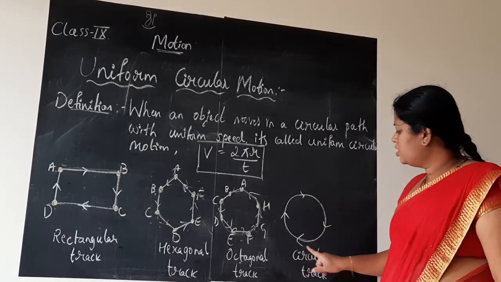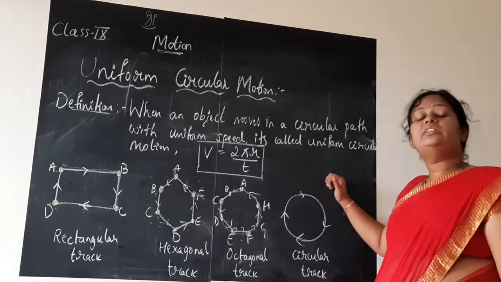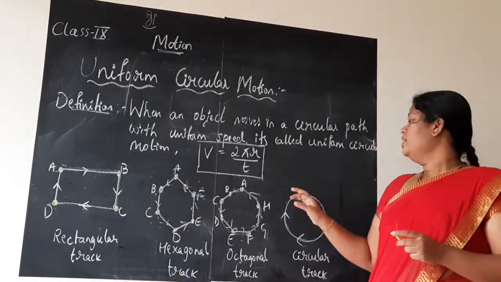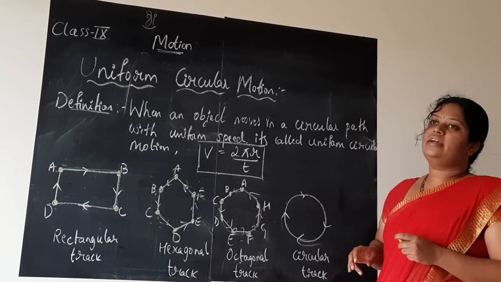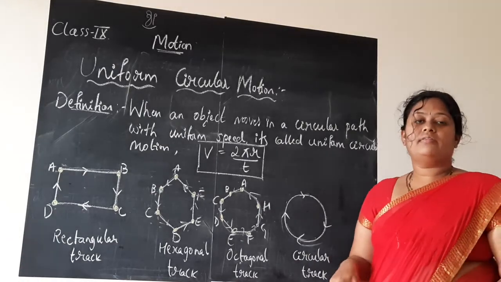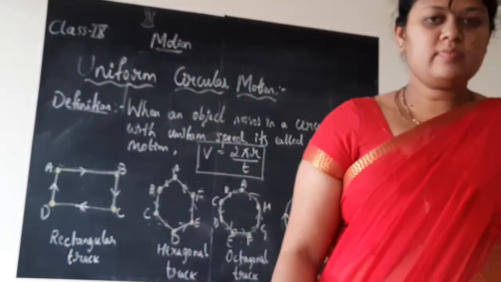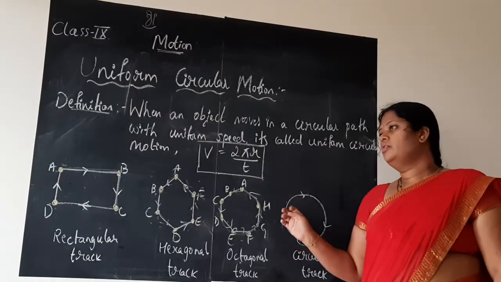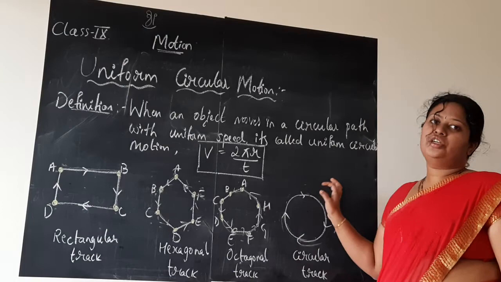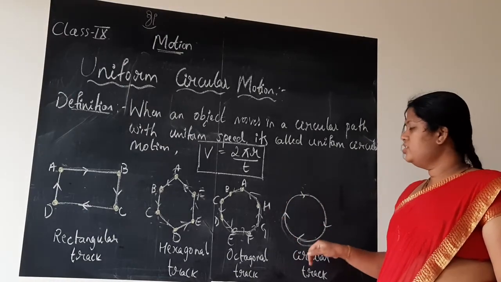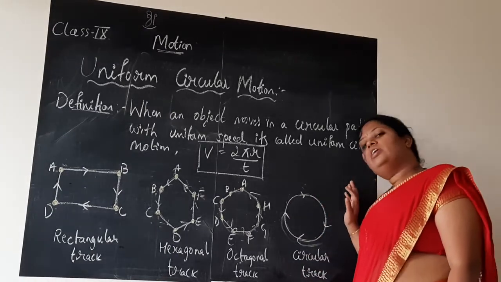When you are in the circular path, how many times do you turn or change the speed? That is the velocity. The athlete who is running in the circular track should change the velocity only when he changes his direction of motion. So it is up to him. Whenever he is changing his direction of motion, he will change the speed. So this is about the circular track, children.